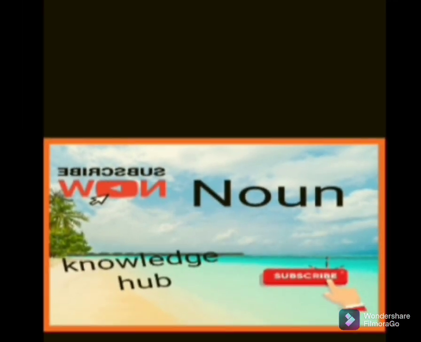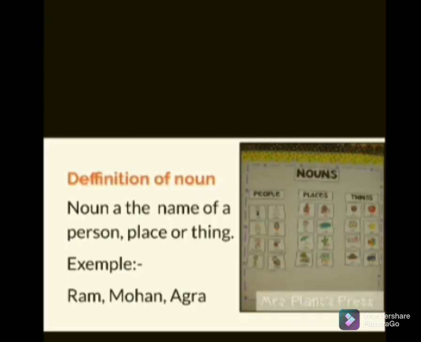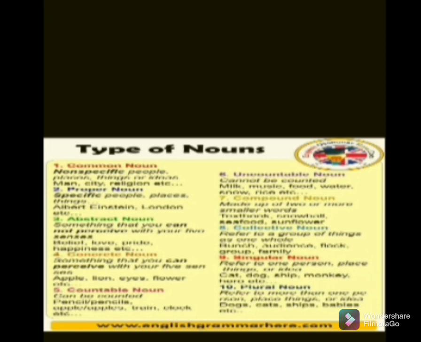So let's start to explain it. First of all, I am telling the definition of noun. As you are seeing here, noun is the name of a person, place or thing. Example: Ram, Mohan and Agra. Here in this image you can see the example of noun.